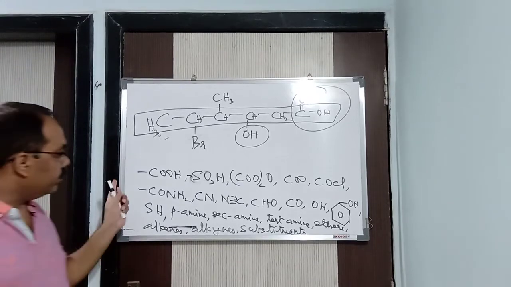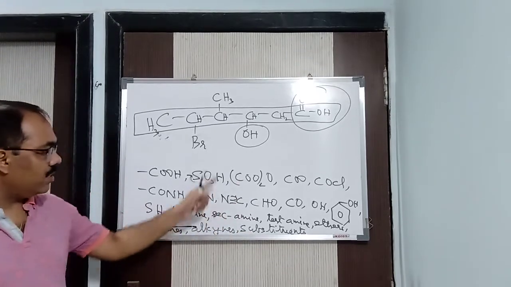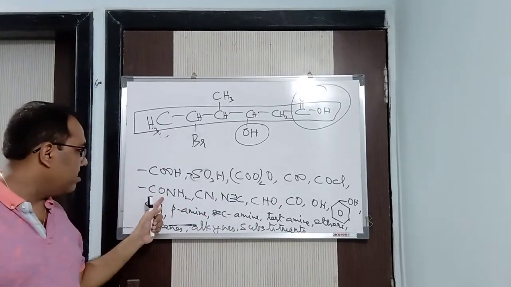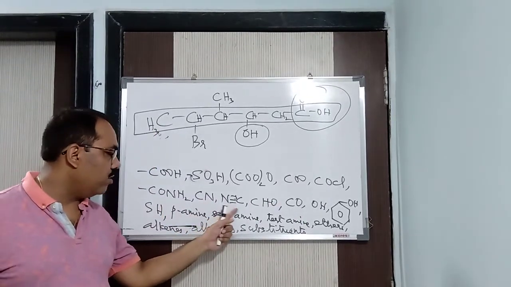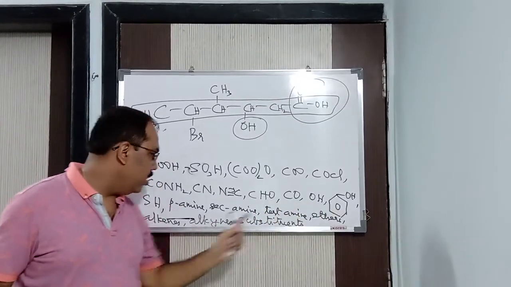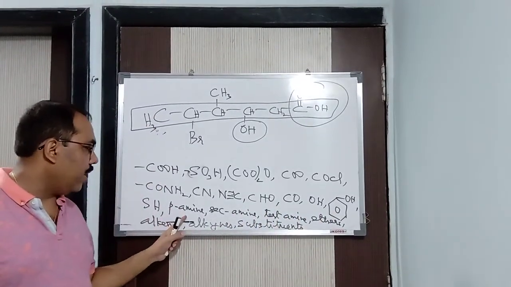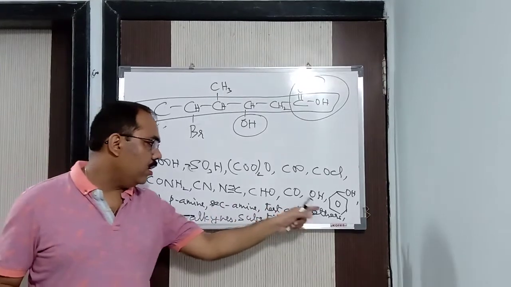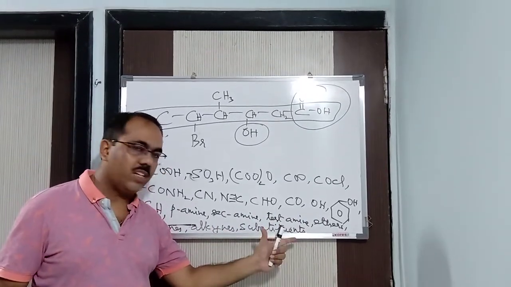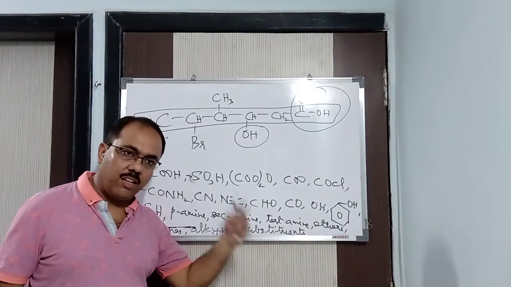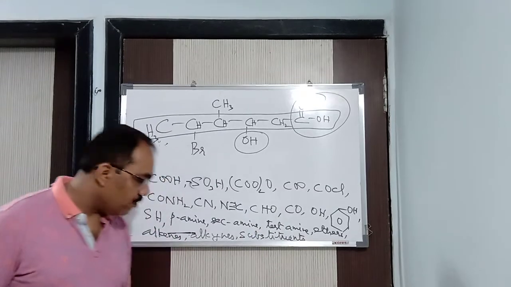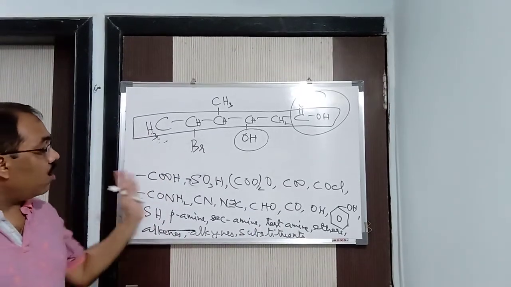This is the order: carboxylic acid, sulfonic acid, acid anhydride, esters, acid chloride, amides, nitriles, isonitriles, aldehydes, ketones, alcohols, phenol, thiol, primary amine, secondary amine, tertiary amine, ethers, alkenes, alkynes, substituents. After that the secondary prefixes will come: chloro, bromo, iodo, fluoro, nitro, amino, all those things. Okay, this is the order.